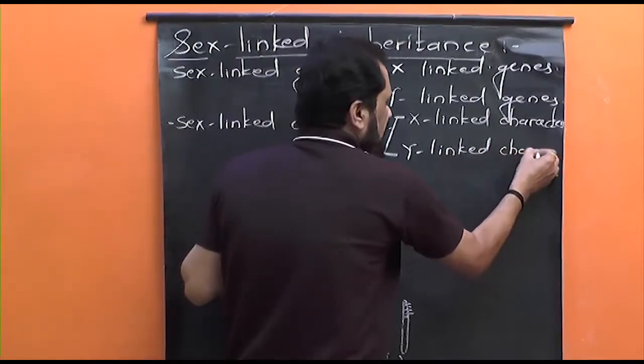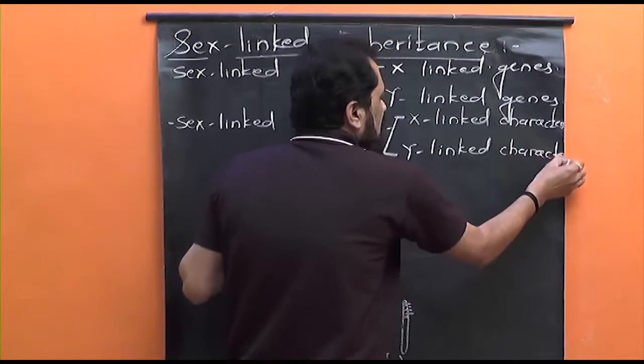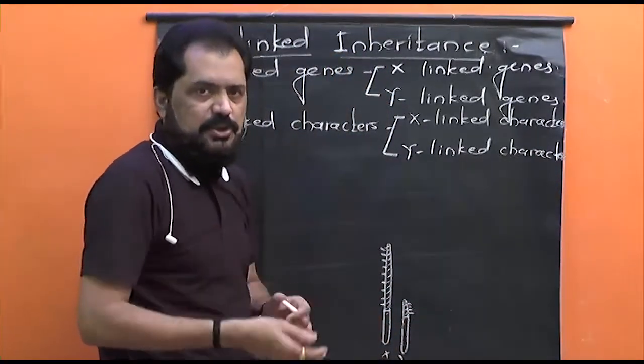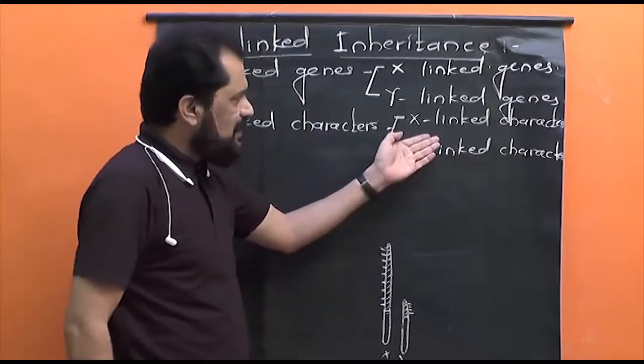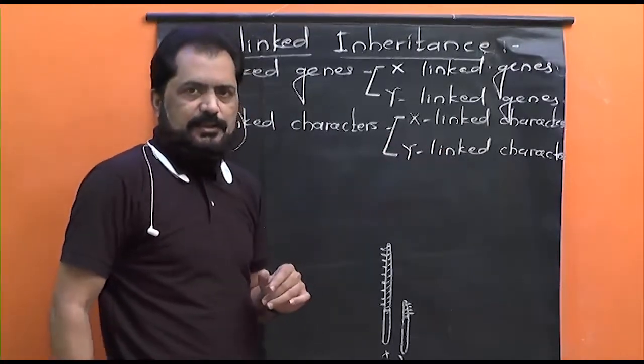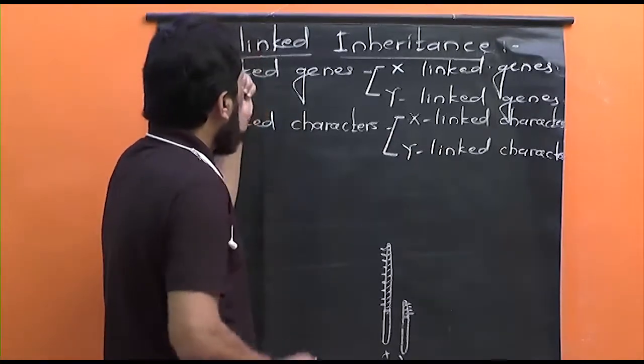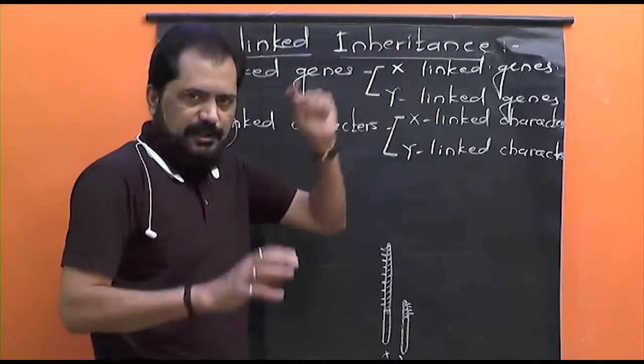The phenomenon of inheritance or transmission of such X-linked and Y-linked characters from parents to their progeny is known as sex-linked inheritance.